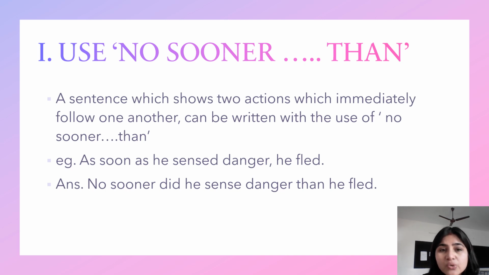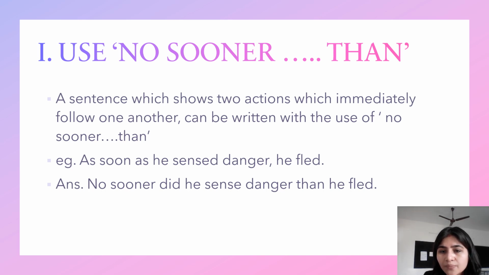There we can use no sooner than. So begin the sentence with no sooner. And we know no sooner is always followed by than. So the answer is no sooner did he sense danger than he fled.